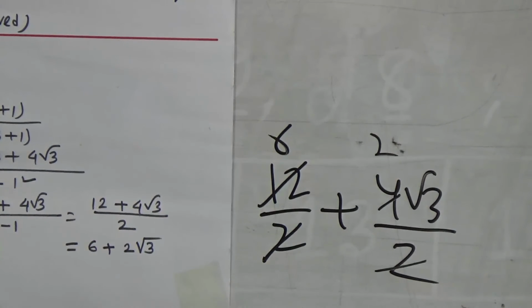Therefore x equals what? 6 plus 2 root 3. Okay student, this is the value of x. That means the value of x equals 6 plus 2 root 3. Okay student, I hope you understood today's topic.